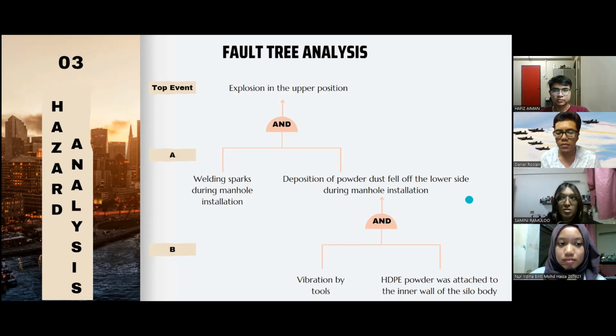So this method is used to deeply analyze the top event and what are the other factors that combine and cause the top event.